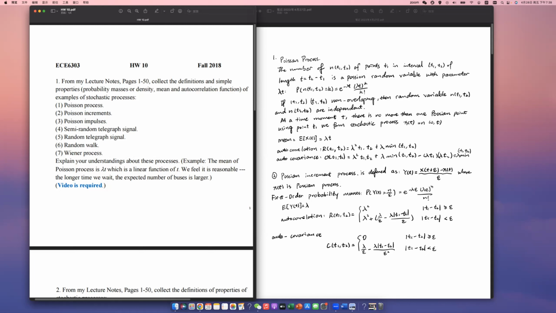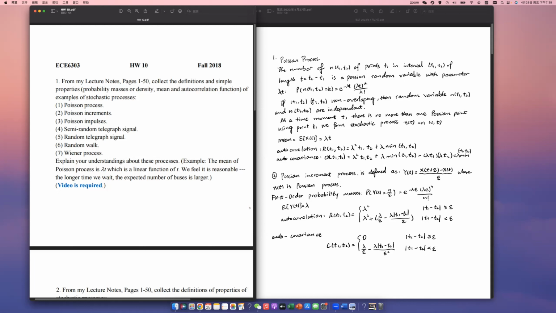The mean, or expected value, of X(t) equals lambda t. The autocorrelation is R(t1, t2) equals lambda squared t1 t2 plus lambda times minimum of t1, t2. Autocovariance is lambda squared t1 t2 plus lambda minimum of t1, t2 minus lambda t1 times lambda t2, which equals lambda times minimum of t1, t2.